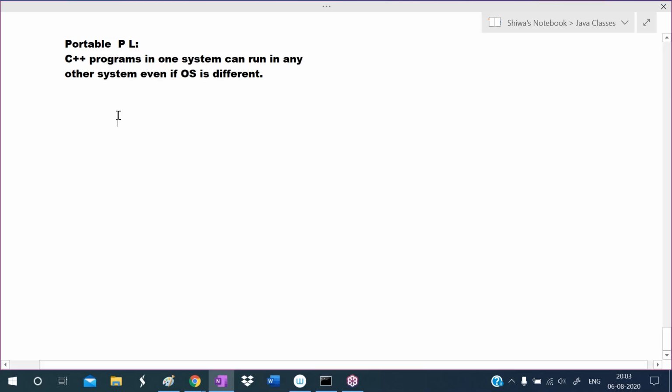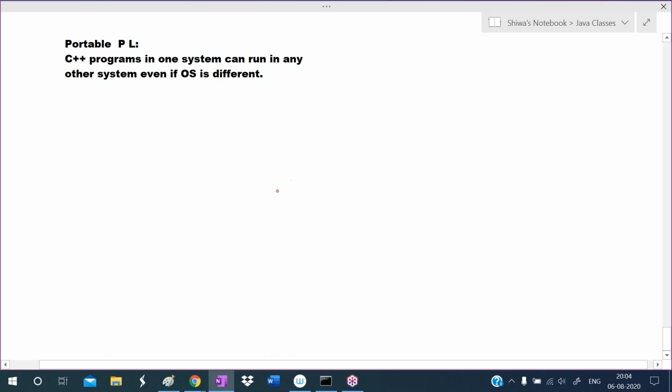So easily we can move C++ programs. Portable means, in the general meaning, easy to move. So we can easily move C++ programs from one system to another and run them. That feature is called the portable feature. Okay, I will explain it clearly with the execution process.